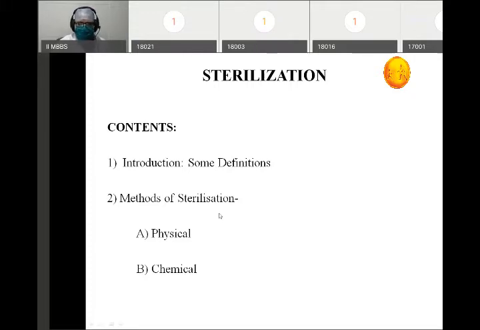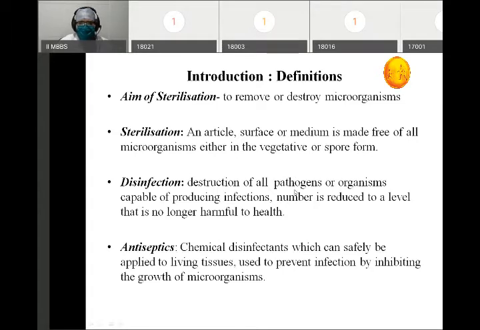So let's start. The first thing is the main contents of the topic which I'm going to take today. First we will see some definitions. Then we will look at the methods of sterilization. Basically there are two methods of sterilization, that is physical methods and chemical methods. Okay. Now we will look at some definitions.